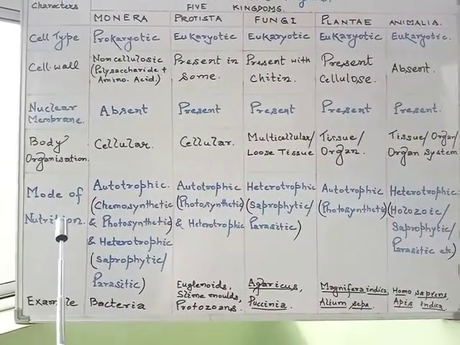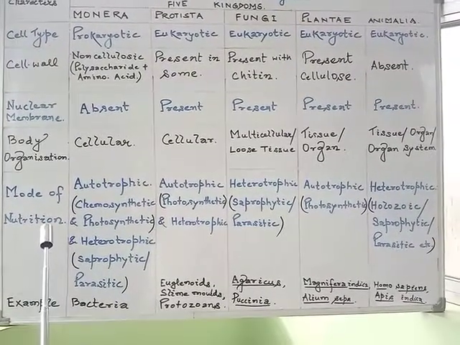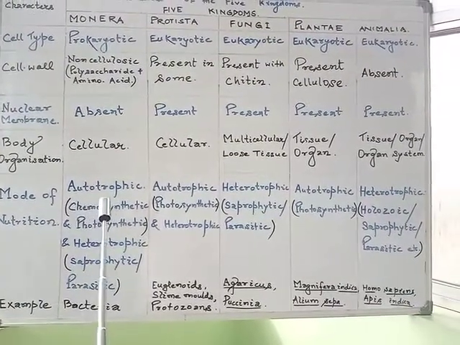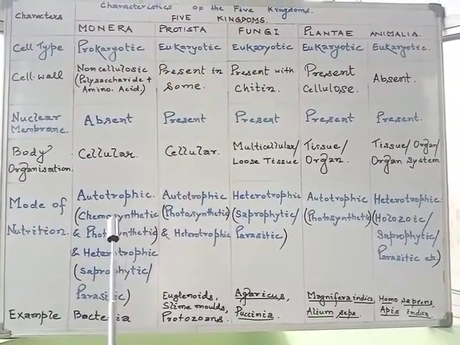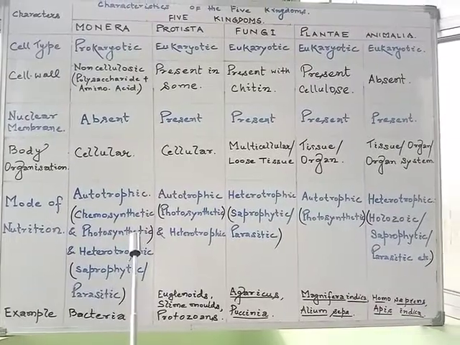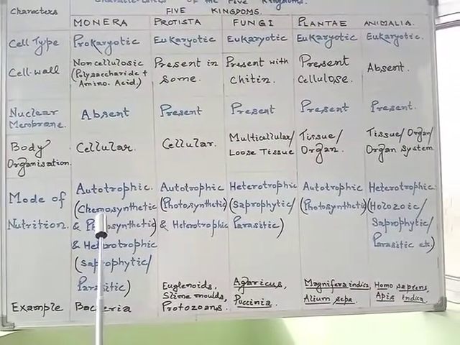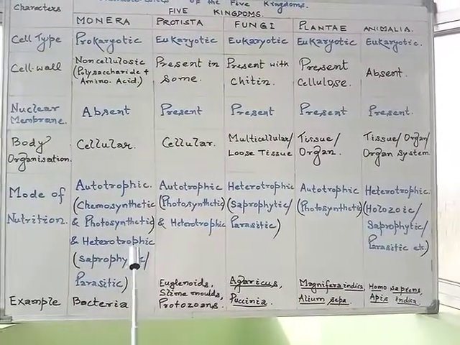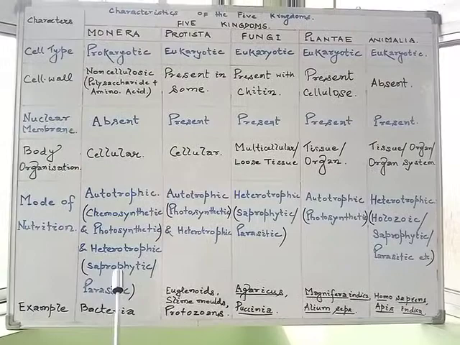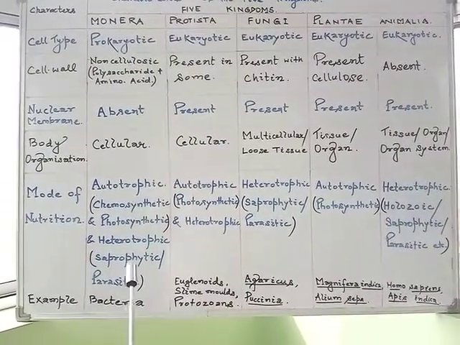Now the next criterion is mode of nutrition. Monerans may be autotrophic. Within the autotrophic, they may be either photosynthetic or chemosynthetic, meaning deriving their nutrition through certain chemicals, whereas some may be heterotrophic, showing either saprophytic or parasitic mode of nutrition.